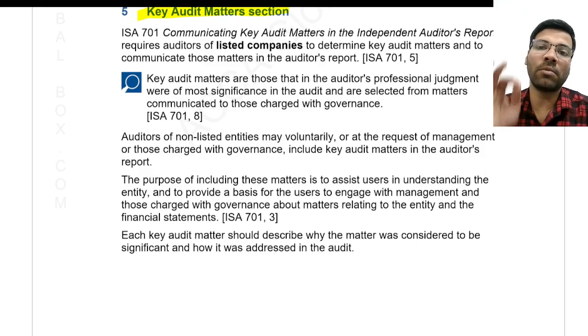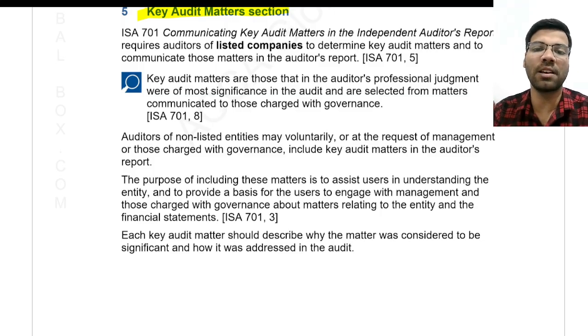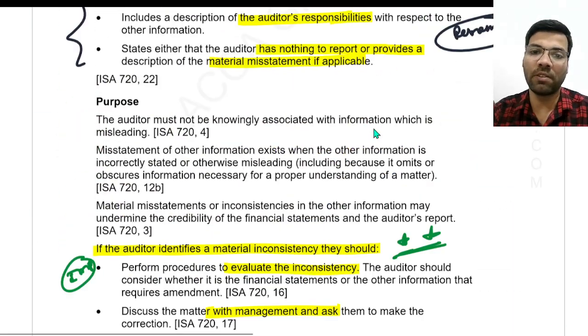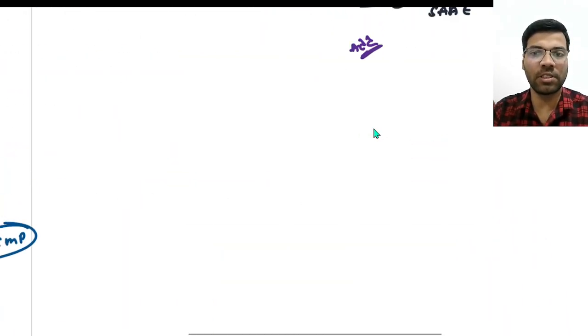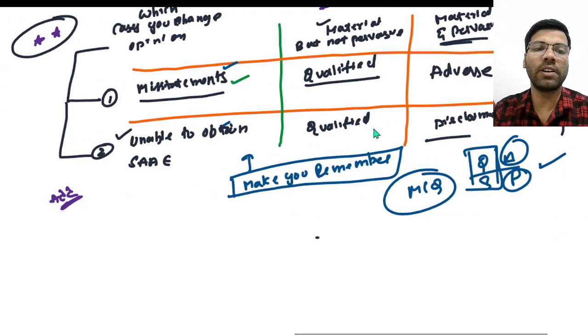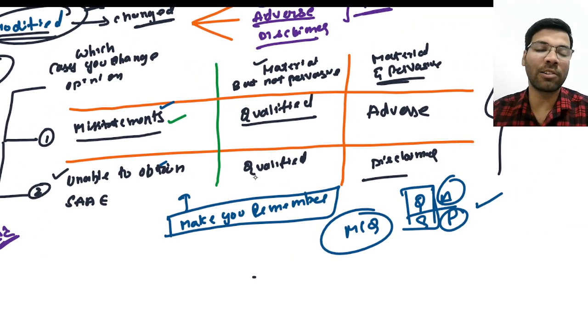In the types of reports, we have discussed three types of reports: a qualified report, adverse report, and disclaimer of opinion. A qualified report will be given in two instances. Whenever the auditor has identified misstatements and the misstatements are material but not pervasive, and another situation where the auditor is unable to obtain sufficient appropriate audit evidence related to matters whose possibility of misstatements is material but not pervasive.